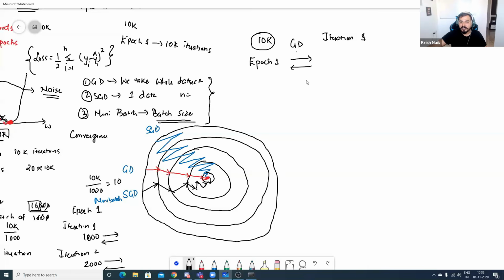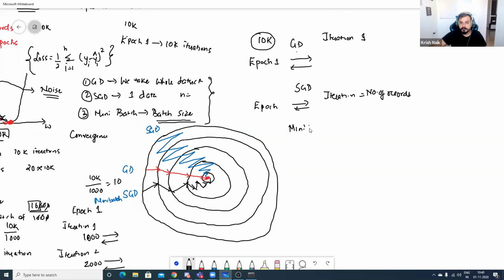In case of SGD, in every epoch, how many iterations will there be? The iterations will be equal to the number of records, because for every iteration inside every epoch, I'm taking one record at a time and doing the forward propagation and backward propagation.